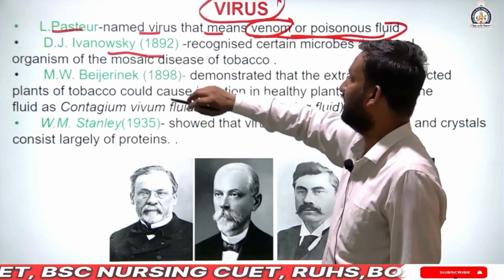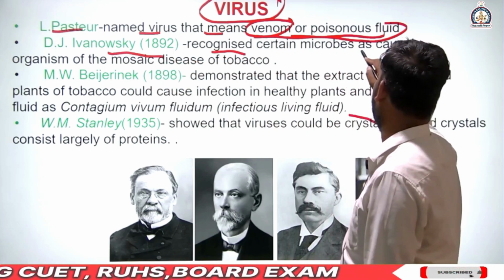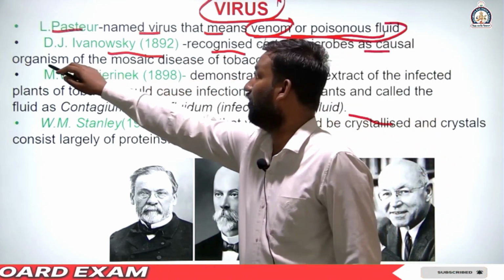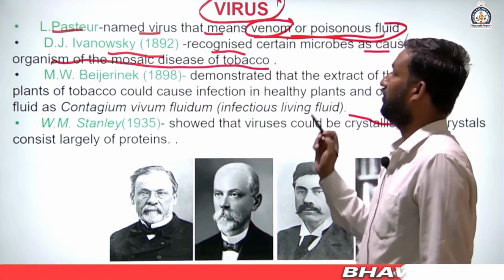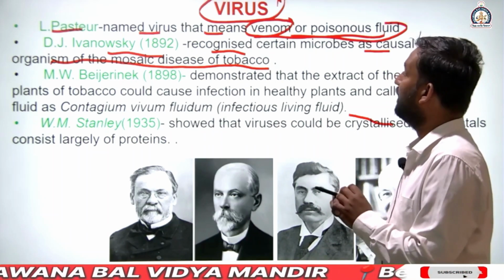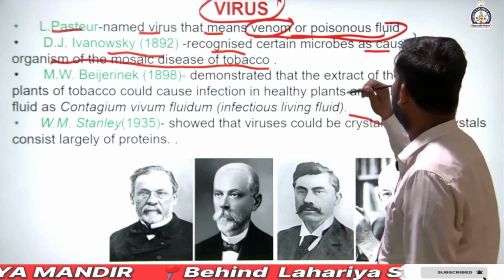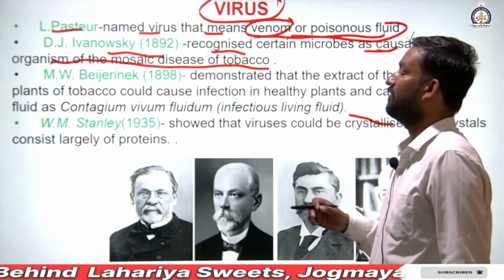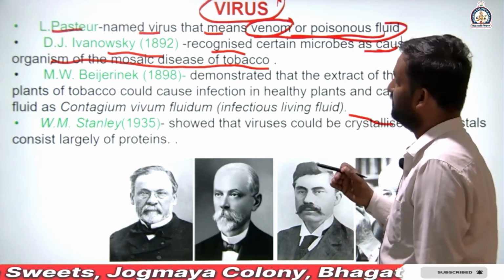In 1892, D.J. Ivanovsky recognized certain microbes as the causal organism of the mosaic disease of tobacco.